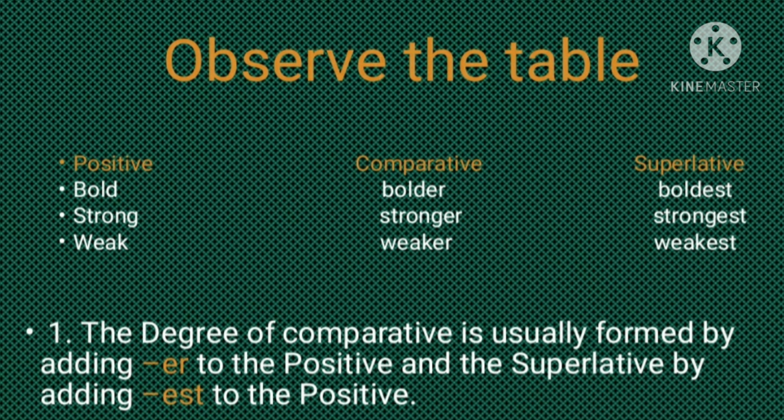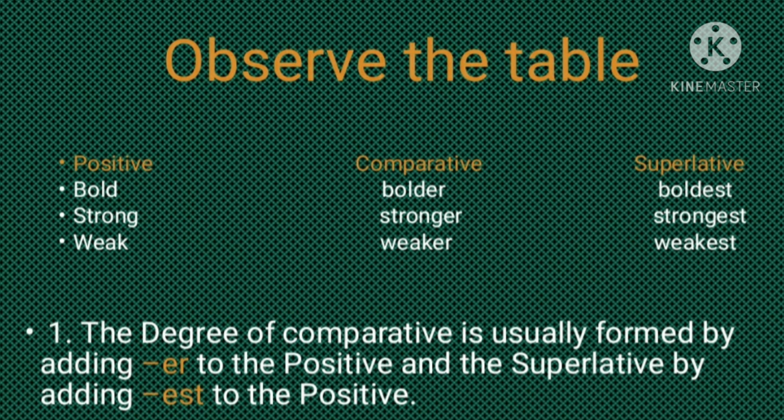Children, you can observe this table. You'll understand comparison of degrees in a better way. All these words written in the extreme left side column are positive words. Bold, strong, weak, all these are positive degree adjectives. They come in their original base or root form. When we look at the comparative degree, you can see that bold becomes bolder. The same word bold becomes boldest in the superlative degree.